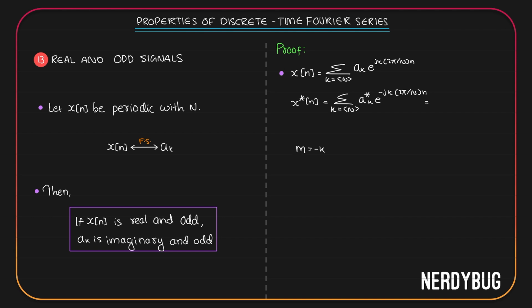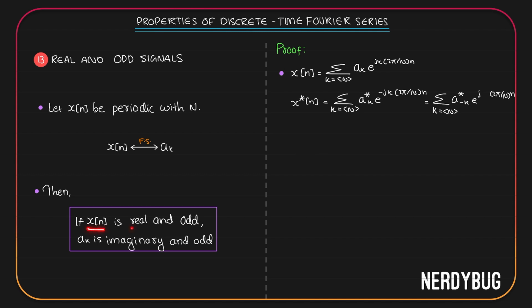So I can write summation m will take any n consecutive integer values, a conjugate of minus m e to the power minus k together can be replaced by m. So I get e raised to j m 2 pi by n. But then it doesn't matter what I'm calling this variable. I'm going to give the limit anyways. So I'll call it k itself.